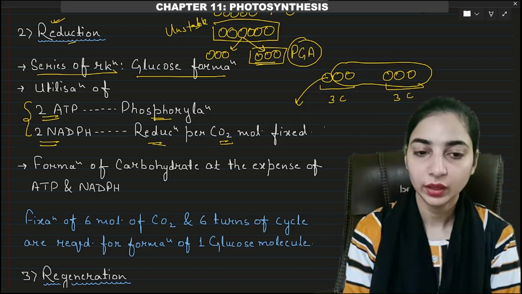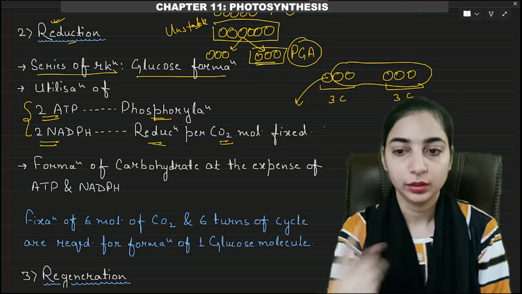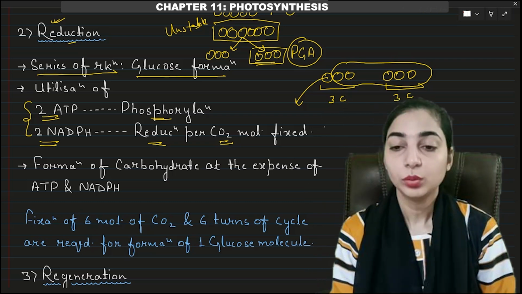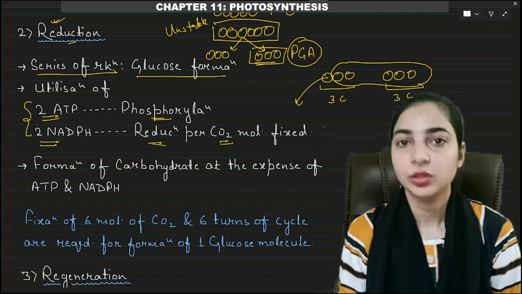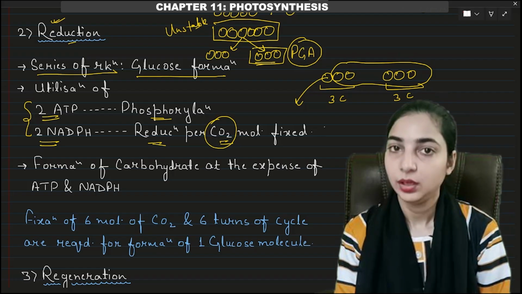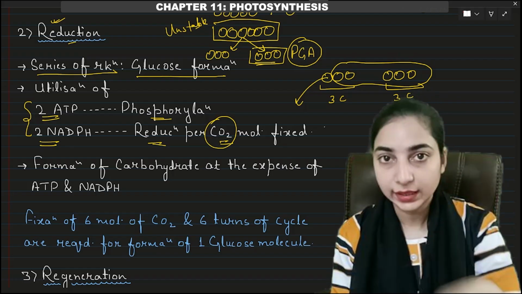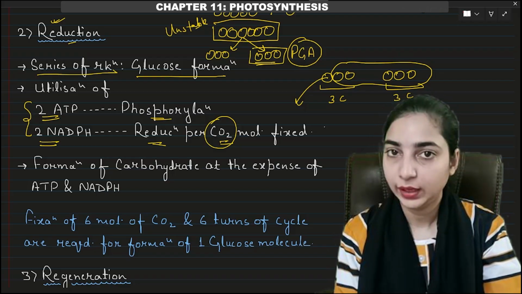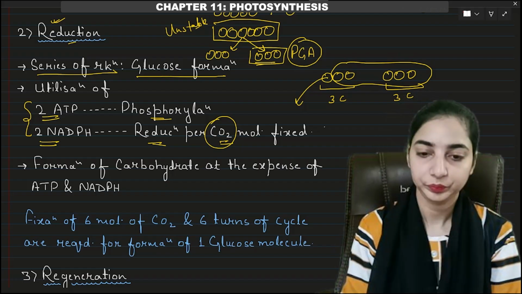So how many ATP are required during reduction? 2 ATP for one carbon. We know that one carbon will be taken in one cycle. So for one carbon, 2 ATP will be required and 2 NADPH will be required for reduction per carbon dioxide molecule fixed. For making one glucose molecule, we will need 6 carbons. So 6 cycles will be required, right? So that means 12 ATP will be required and 12 NADPH will be required during this reduction.